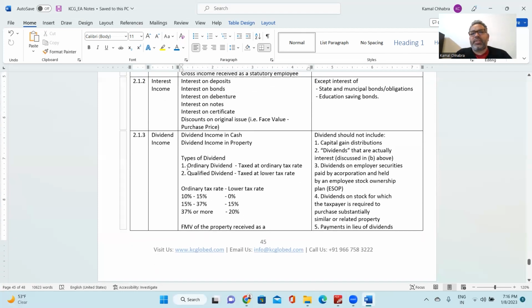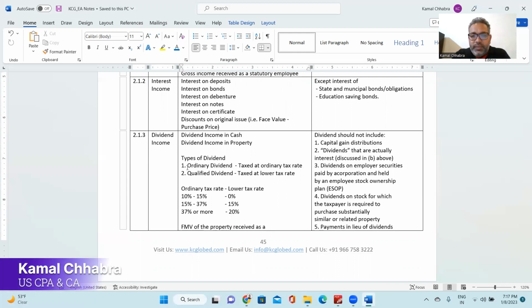Good. Second is interest income. Interest income includes interest on deposits, interest on bonds, interest on debentures, interest on notes, interest on any certificate, or if you have purchased any bond at a discounted price, then the difference between the face value and the purchase price which you have paid is also considered as interest income over the life of the bond which you have purchased.